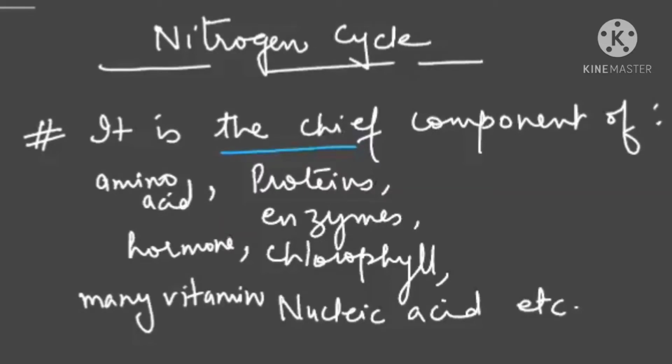In this video, we are going to study the nitrogen cycle. It is a topic of mineral nutrition, a plant physiology unit. Now see, first of all, nitrogen is a chief component of amino acids, proteins, enzymes, hormones, vitamins, as well as chlorophyll and nucleic acids. So it is a component of these things.